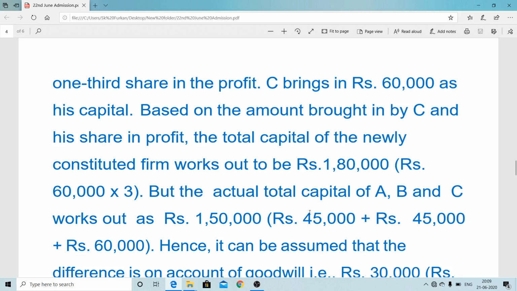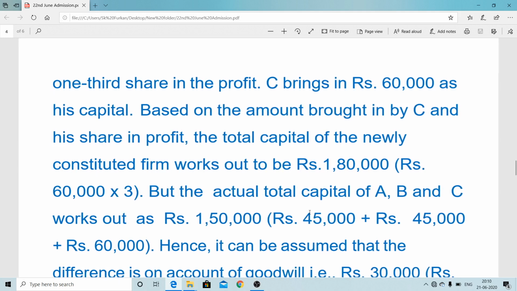The incoming partner can ask why you are asking 30,000 more. At that time the answer will be that A and B can say they have not considered their amount of goodwill. If they want the goodwill value to be credited, then their capital will come to 60,000 each. It means here 45 will not stay 45, it will increase by 15,000 more, 60 will be coming. So that's why they are charging a larger amount of capital. So ultimately new capital minus old capital is the difference, which is the goodwill.